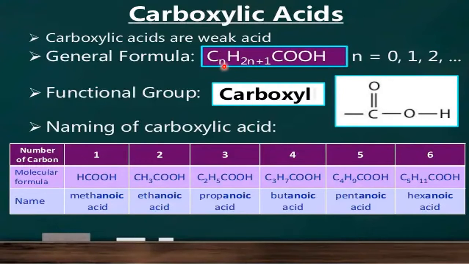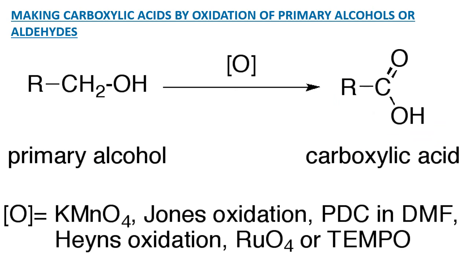General formula CnH2n+1COOH, where n equals 0, 1, 2. What happens when you put n equal to 0? C0, H2 into 0, that is HCOOH. First member of carboxylic acid, that is formic acid. Except formic acid, all others contain C. Otherwise, in the case of formic acid, it starts from H, that is n equal to 0. And remaining n equal to 1, 2, 3 depend upon ethanoic, propanoic and so on. Okay, right. So this is the functional group. All these are examples for carboxylic acids.